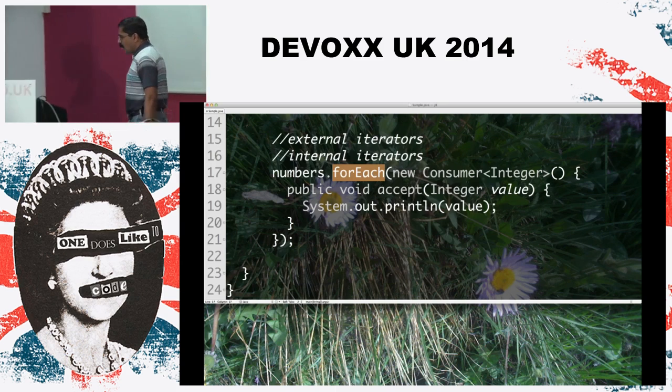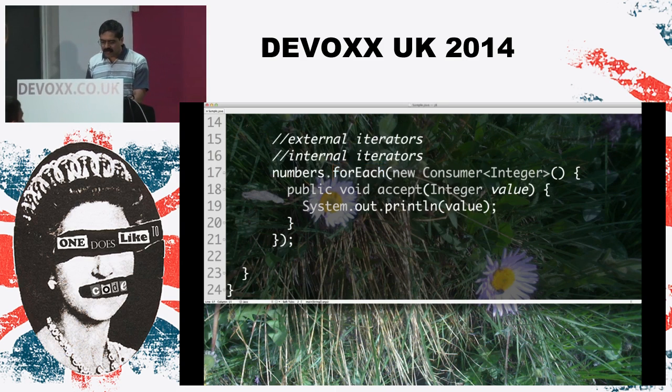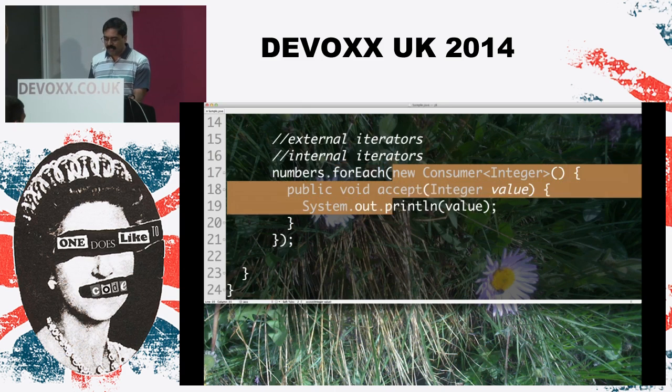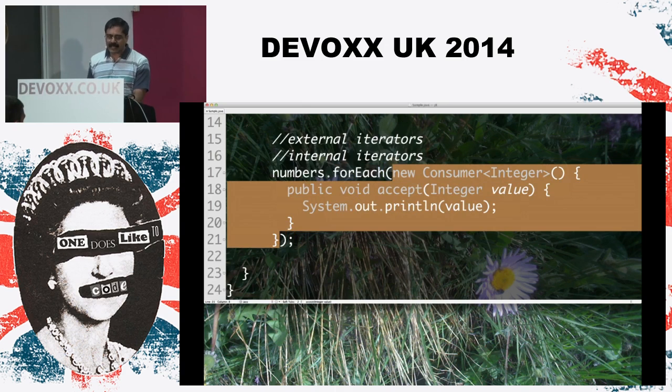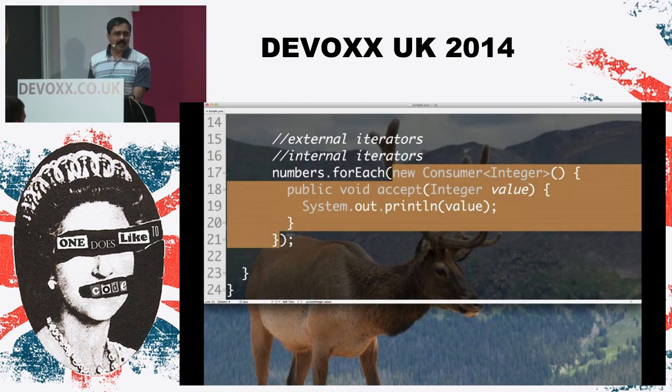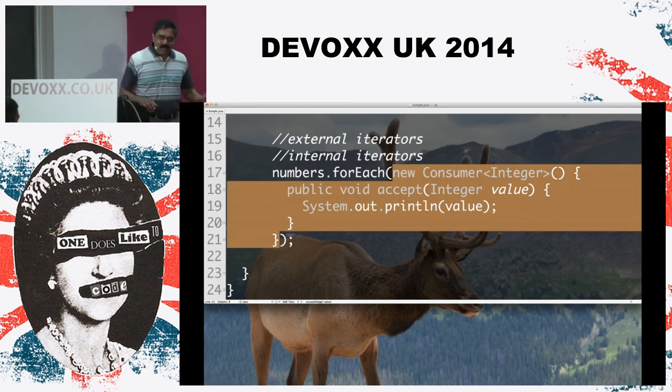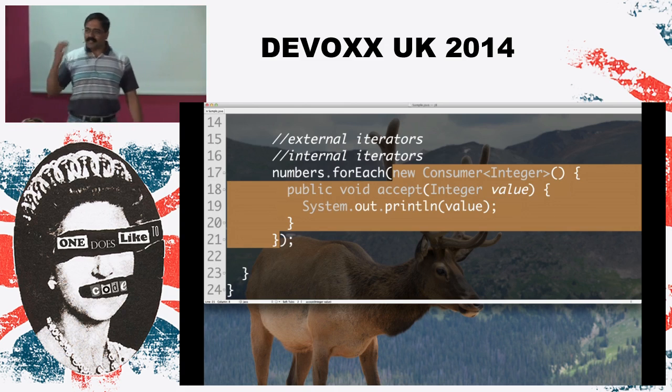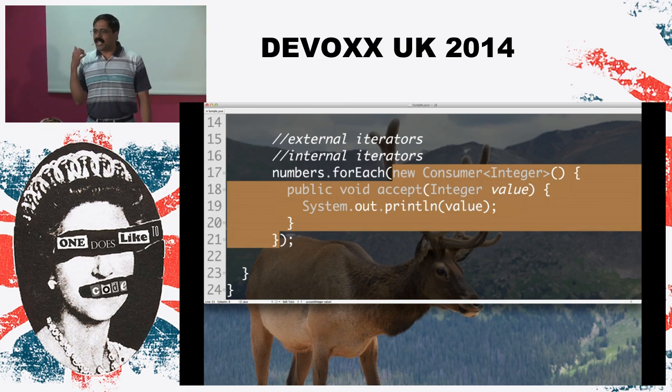I know what you're thinking while I'm saying this. You're saying, all right, Venkat, you said all these good things, but in order for us to get all these good things, if we have to implement yet another anonymous inner class, heck no, right? Is there anybody in this room who wakes up in the morning and says, yes, today is the day I'm going to go to work and write another anonymous inner class? Right? If anybody raises the hand, I want you to leave the room right now, right? So absolutely no. In fact, to the contrary, if that thought comes to your mind, you call the boss and say, I'm very sick today, right? You don't get excited about doing stuff like this.